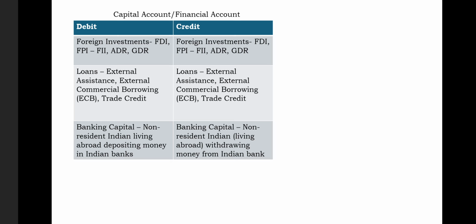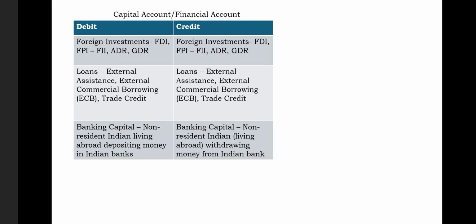In FPI, you can show FII. It is the investment made by institutions to diversify their portfolio with no objective to gain ownership. You can also record ADRs and GDRs. GDRs, as you know, are the certificates given by the banks of those countries in which direct purchase of shares is not allowed.